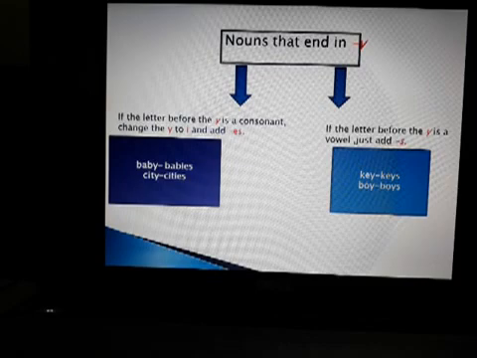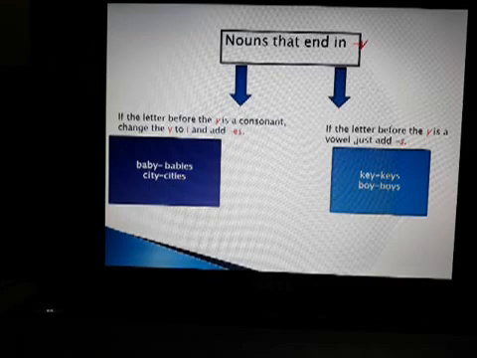So what do we have to do? We change y to i and add es. We remove the last letter y and we write babies. What did we remove? We removed y and we add ies, babies.